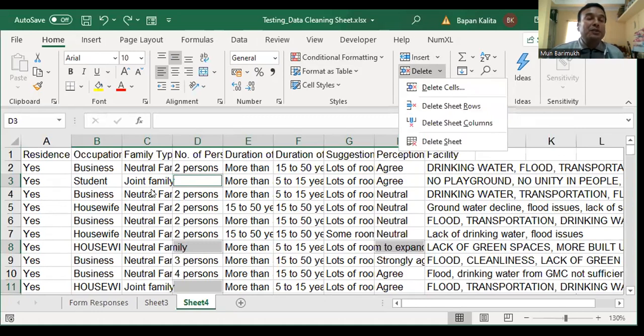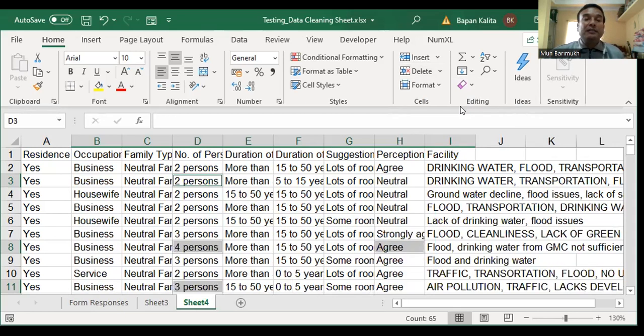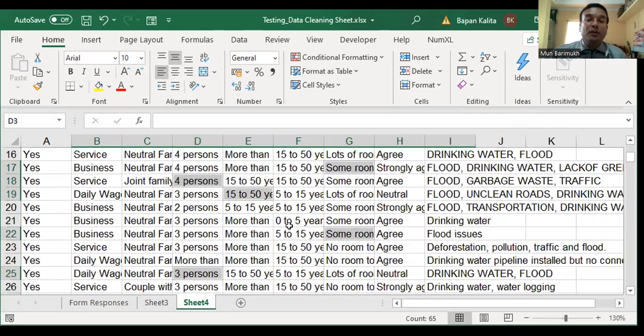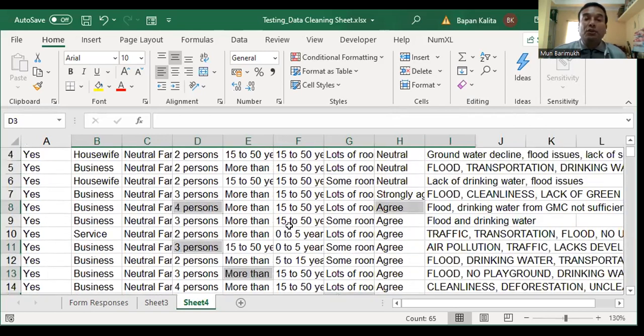We have so many rows containing these blanks, so we have to delete all these rows, then only can you delete the blanks. Otherwise it will not serve the purpose. So click Delete Sheet Rows. Once you click Delete Sheet Rows, you see the blanks are already gone. So that part is over.